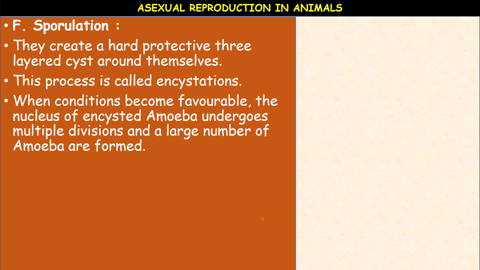When conditions become favorable, the nucleus of the encysted amoeba undergoes multiple divisions and a large number of amoebae are formed. These are called pseudopodiospores. Sporulation. Okay.